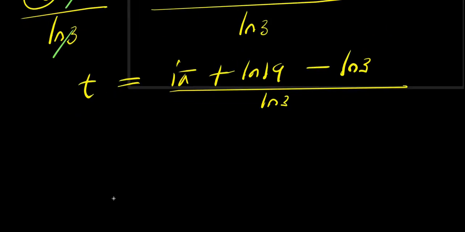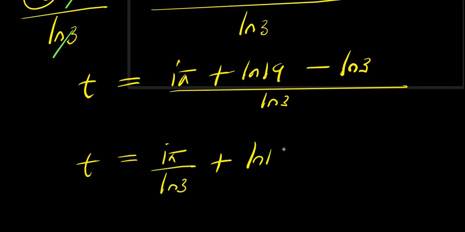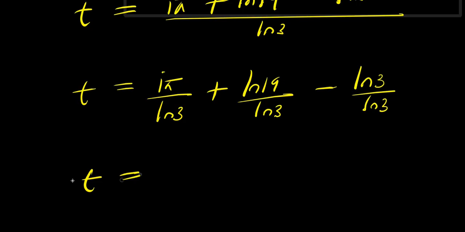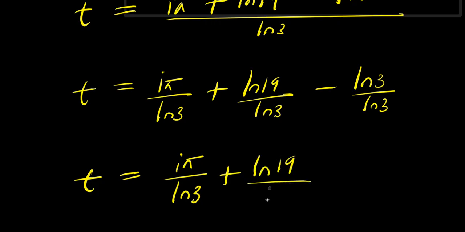So from here, I can have t equals i times pi divided by natural log 3 plus natural log 19 divided by natural log 3 minus natural log 3 divided by natural log 3. So from here, I have t equals i times pi divided by natural log 3 plus natural log 19 divided by natural log 3 minus 1. This cancels this. We have 1.